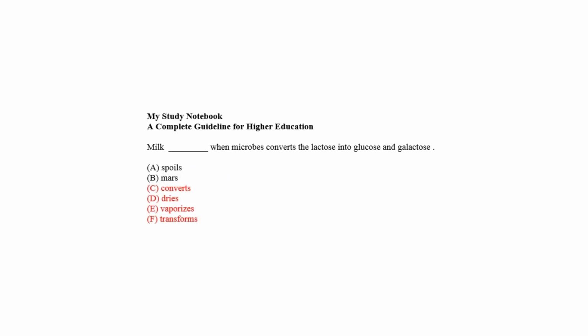So the correct answers are choice A and D. Mar means to spoil. Microbes or bacteria have the ability to ferment or spoil any food in this way. So the correct answers are choice A and choice B.